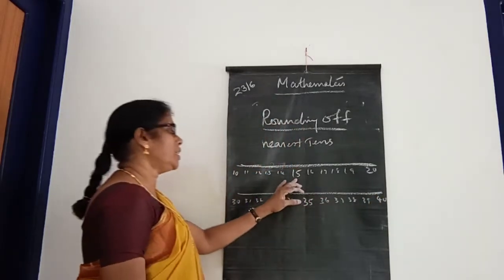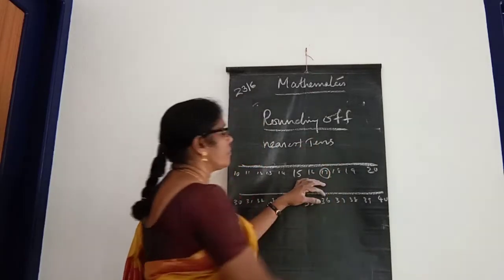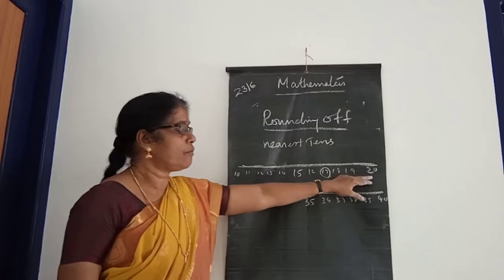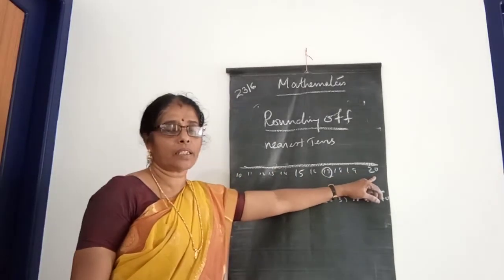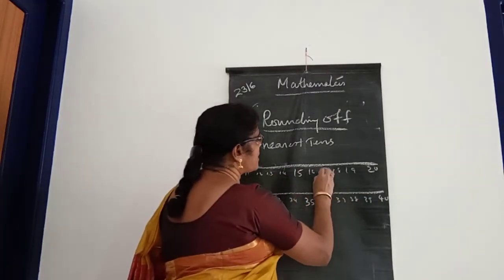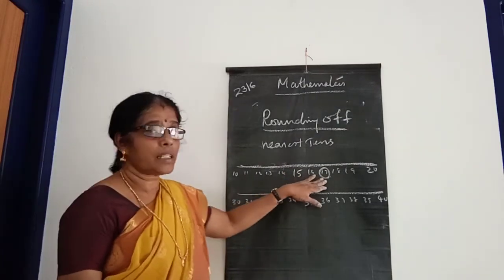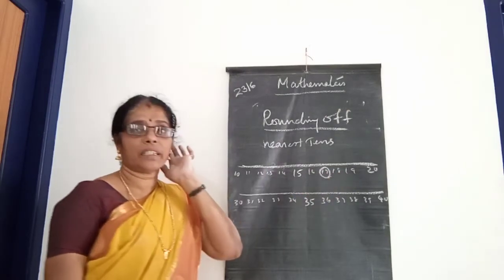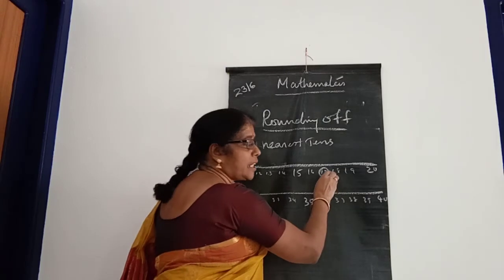Look here, in here we take the number 17. Here is 1 tens and here 2 tens, 10 and 20. Which one is the nearest tens for this 17? This 17 can go here.